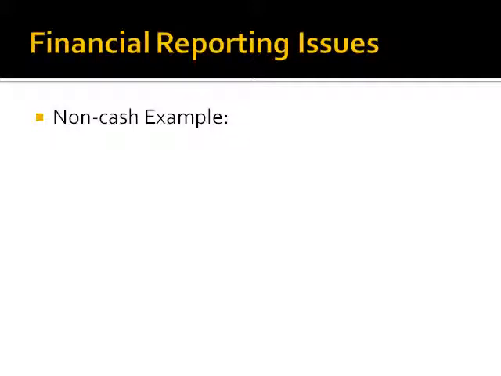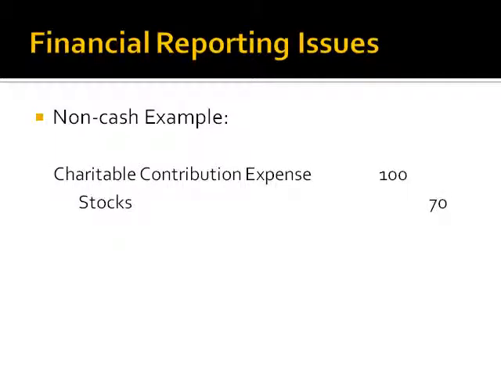For a non-cash example, please listen. ABC Corporation gives stocks to their church. The stocks are valued at $100, but only have a book value of $70. The entry to record the contribution would be charitable contribution expense of $100, credit to stocks of $70, and a credit to gain on disposition of stocks of $30.